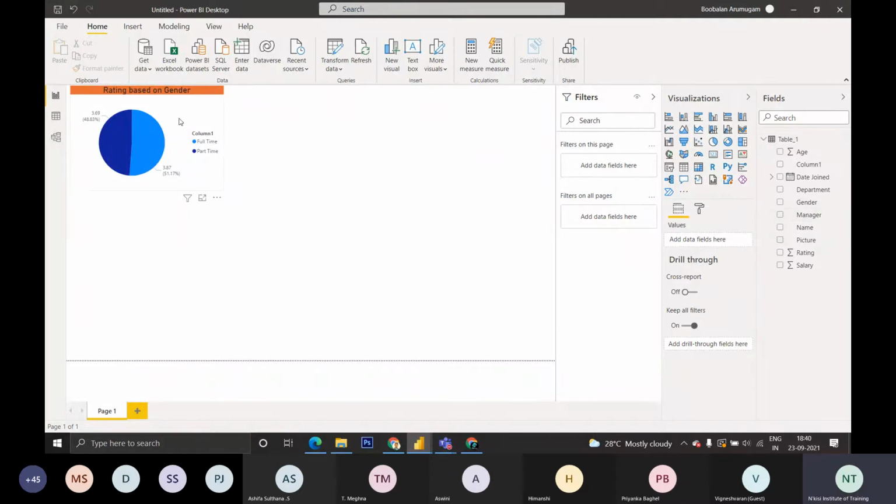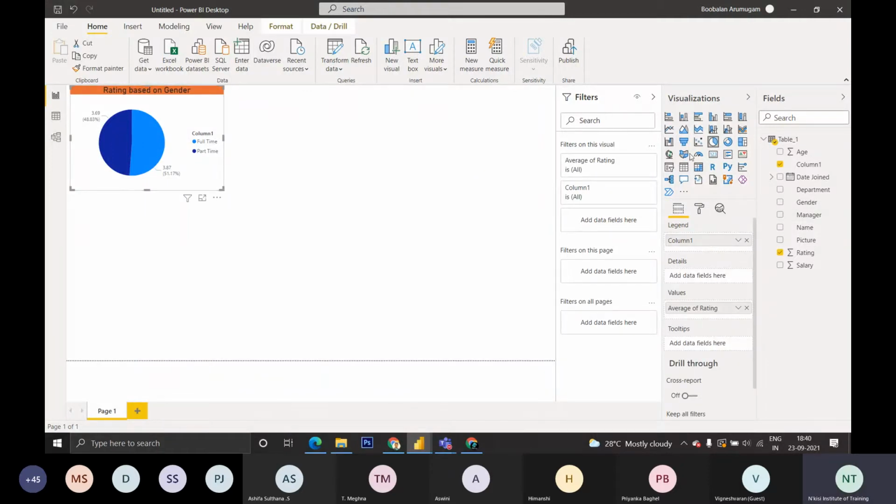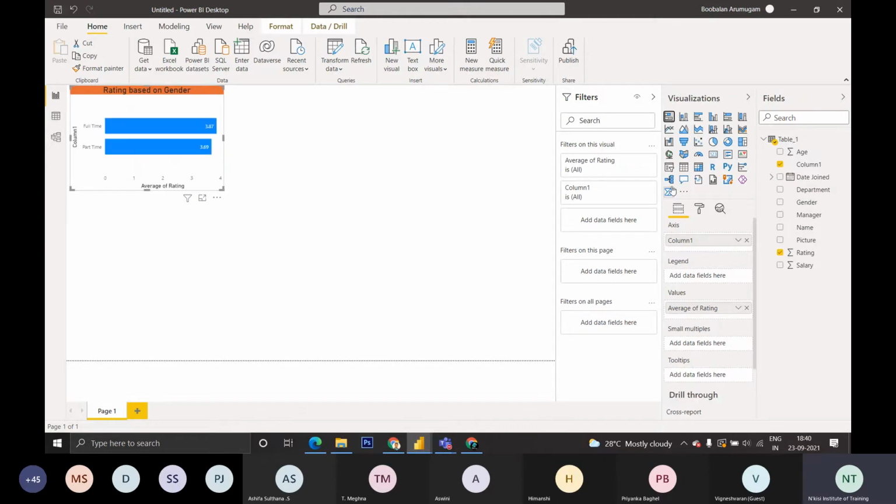Now we have used a simple chart, a pie chart. If you want a bar chart, you can switch over to a bar chart. Whatever chart you wish to have, you can. You know how to insert the chart, right? You all got it. Similarly, we are going to do all the charts.